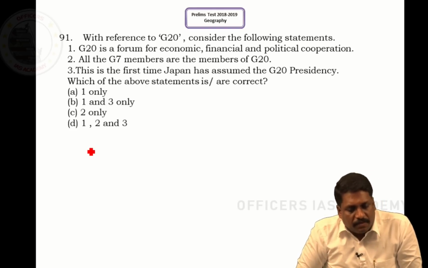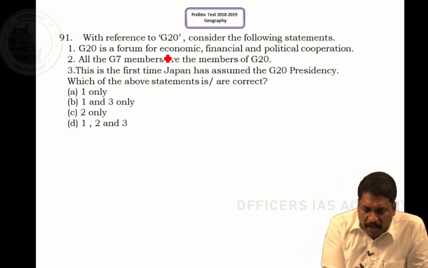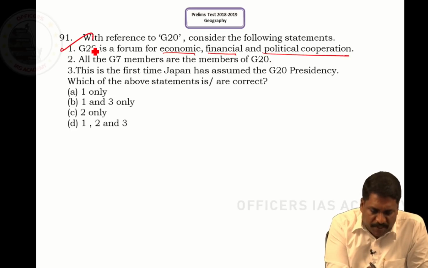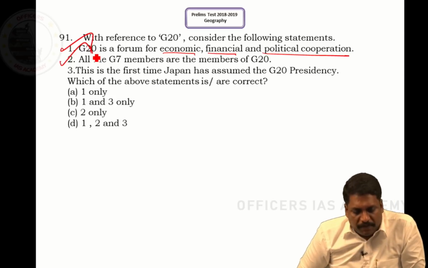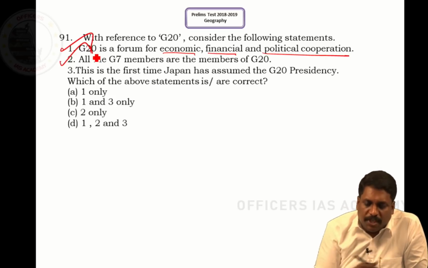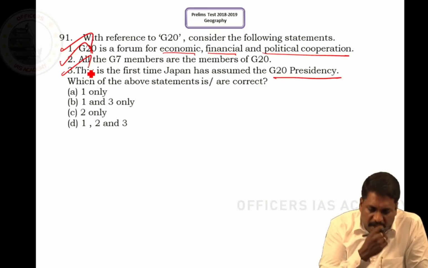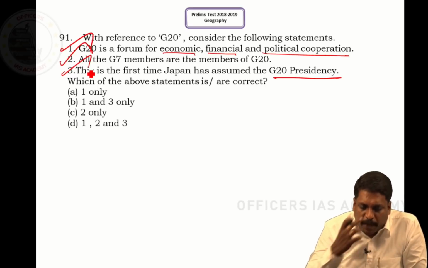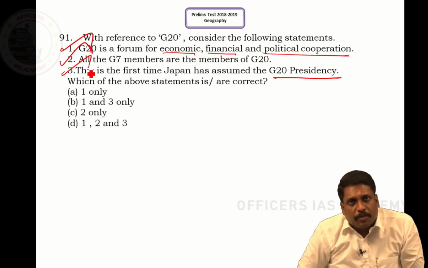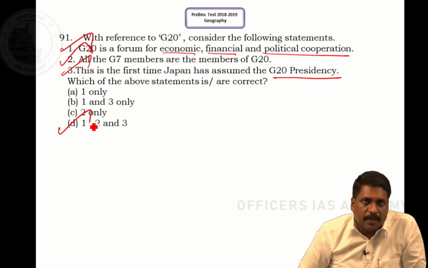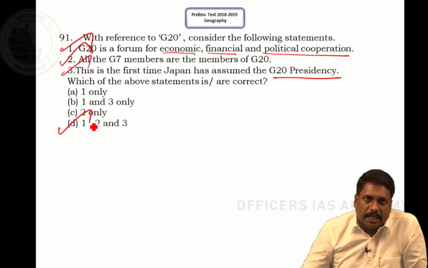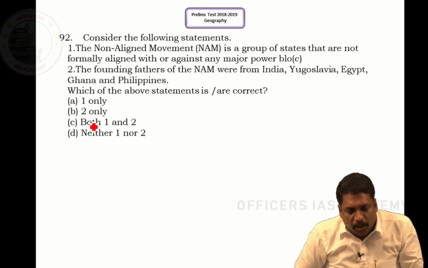Question number 91. With reference to G20, consider the following statements. G20 is a forum of economic, financial and political cooperation. Yes, all G7 members are members of G20. This fact is also right. This is the first time Japan has assumed the G20 presidency. This is also right. We had the meeting in Osaka in Japan, where Japan assumed the presidency. So the answer is all of the above, 1, 2 and 3. That is option D.